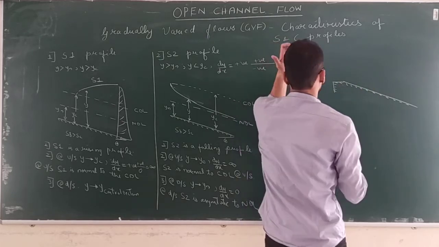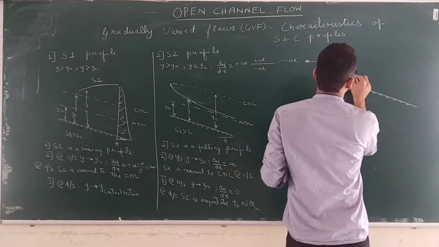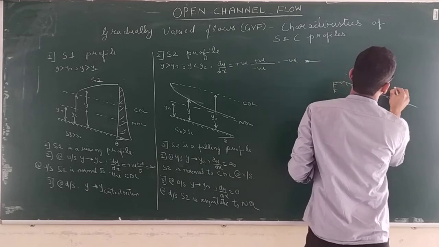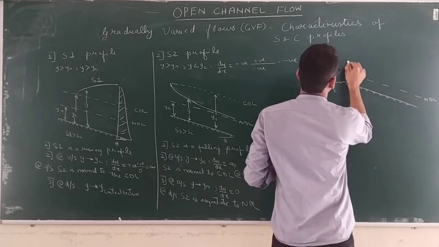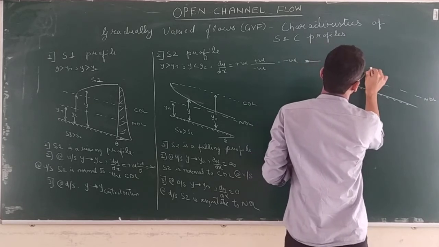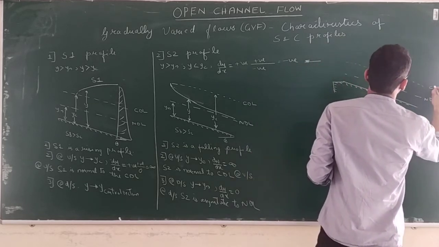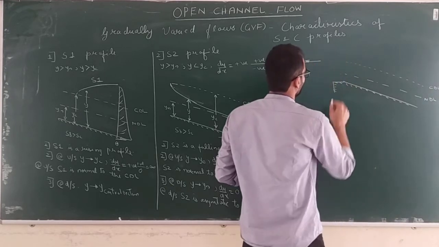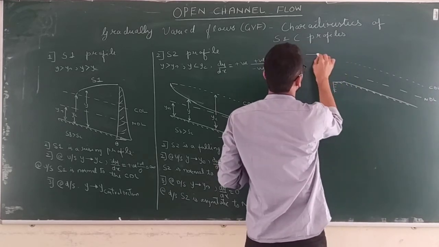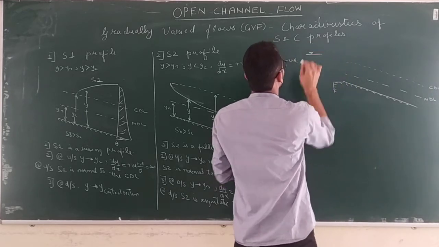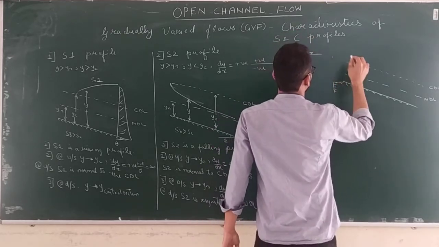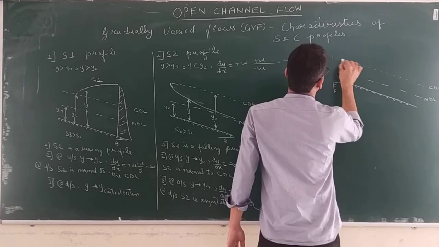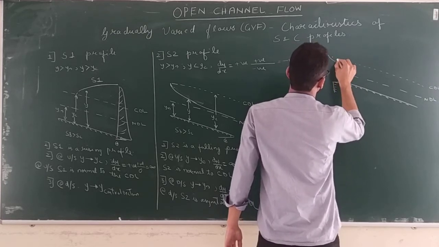What happens in that case? This is your normal depth line. Okay, and this is your critical depth line. Okay. So here what happens, this is your reservoir level, suppose. Okay, so control section becomes somewhere here. Okay, and water comes out like this.